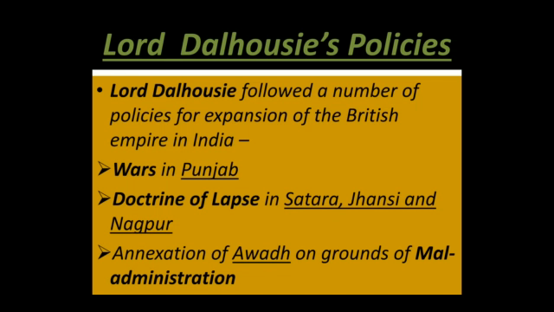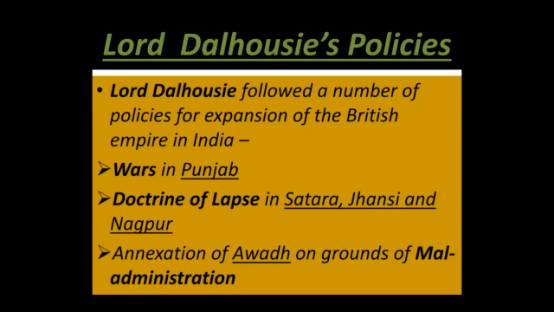These are the major policies, the ways he came up with to control these regions. First, war in Punjab. Directly he waged war, attacked and gained control over the Punjab and Sindh regions. It was a direct war strategy: we attack, we defeat them and gain control. Then another policy he came up with was the Doctrine of Lapse. We will study what it was. He introduced this new policy and used it to gain control of Satara, Jhansi and Nagpur. So if you are asked using what policy Satara, Jhansi and Nagpur were gained by the British, it was the Doctrine of Lapse.